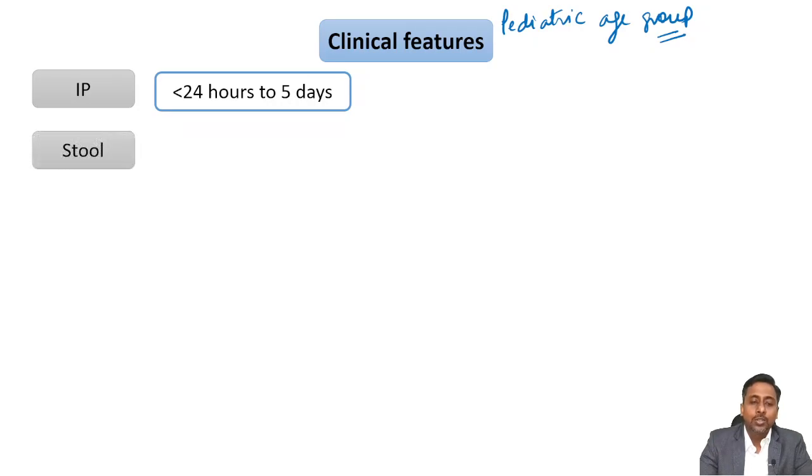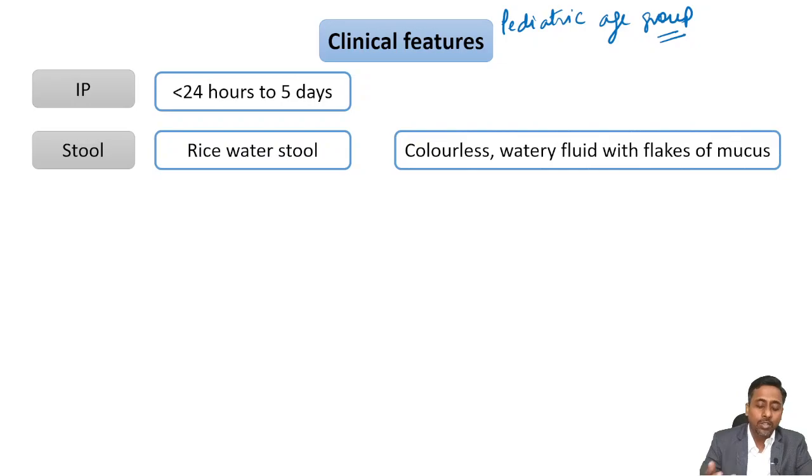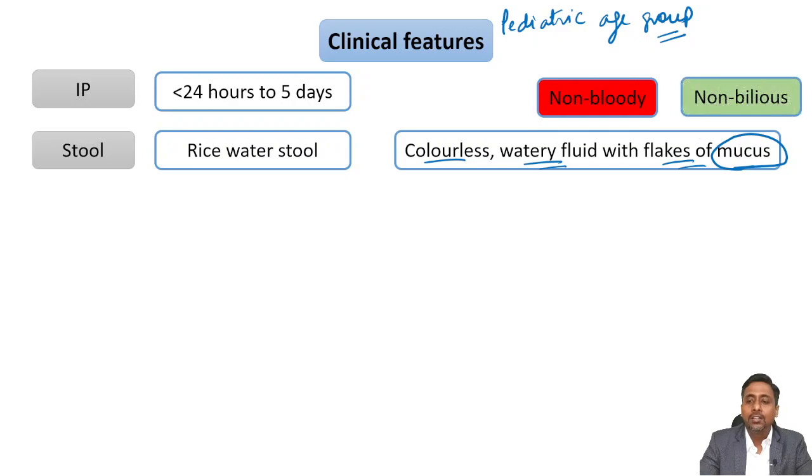And the characteristic stool which we can see in case of Vibrio cholerae is rice watery stool. What is this rice watery stool? Basically it is colorless watery fluid with flakes of mucus in it, and it is non-bloody and non-bilious. So there is no blood and no bile present in this stool.